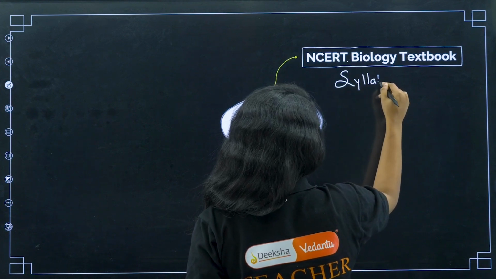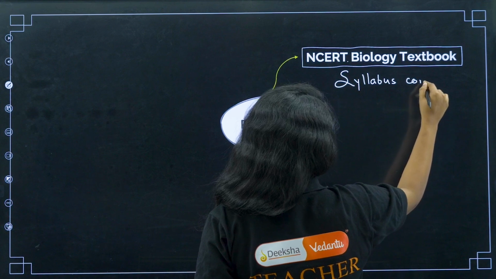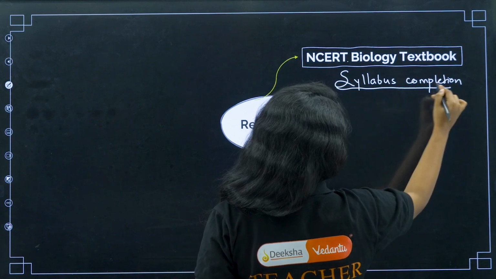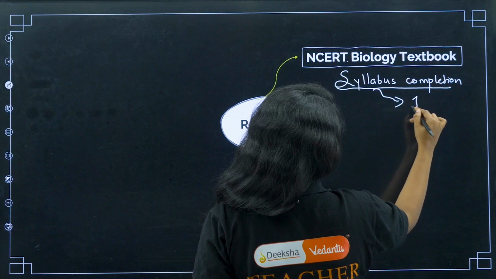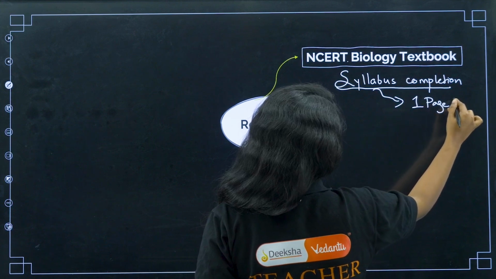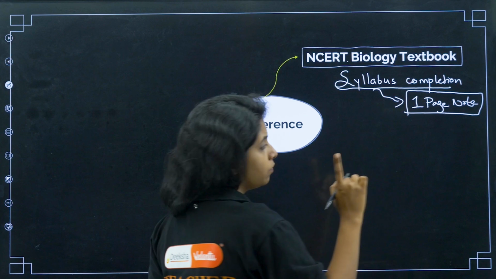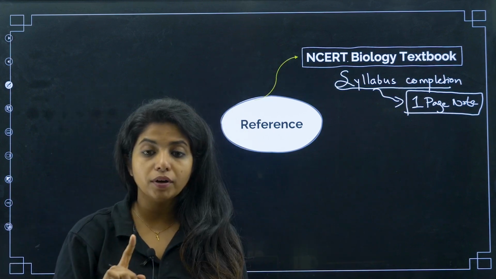So the NCERT textbook you can refer for your syllabus completion. And after you're done with the syllabus, you have to make a 1-page short note, just 1 page. Whatever is important should be coming in 1 page. So see through it.